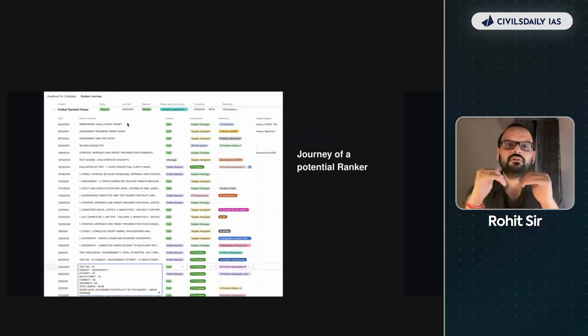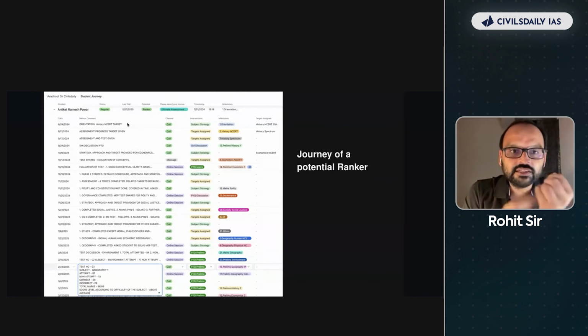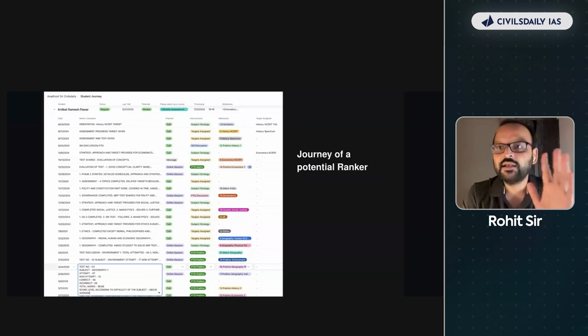ठीक है. So orientation call, he was given history targets that happened on call. Assessment progress was given. In the third call, assessment progress and tests were given. Then Samachar Manthan, the SM discussion is weekly Samachar Manthan discussion test. He has been continuously keeping in touch week over week. And that is where we tag you as a ranker level potential person. Okay.